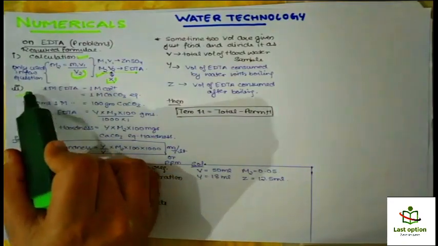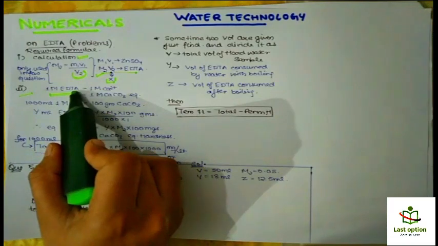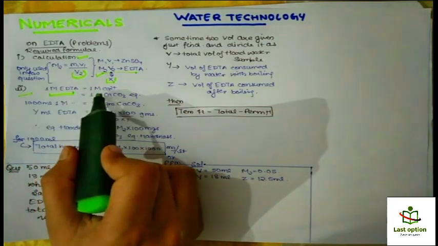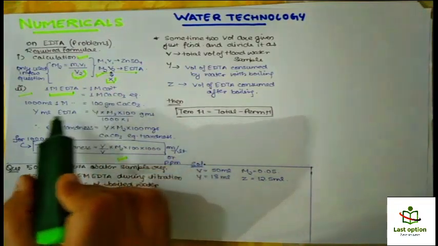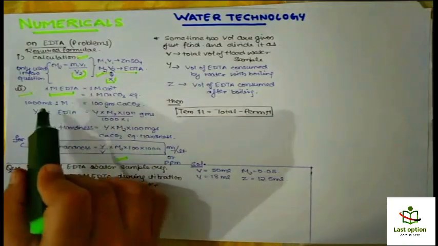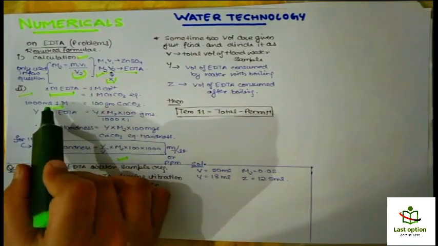In the second step we are going to find out the hardness of the water. We know that 1 molar EDTA solution is equal to 1 molar Ca2+, because both have the same n factor, that is 2. We know molarity into volume gives moles.